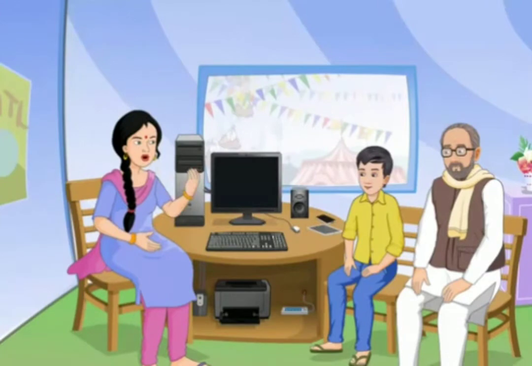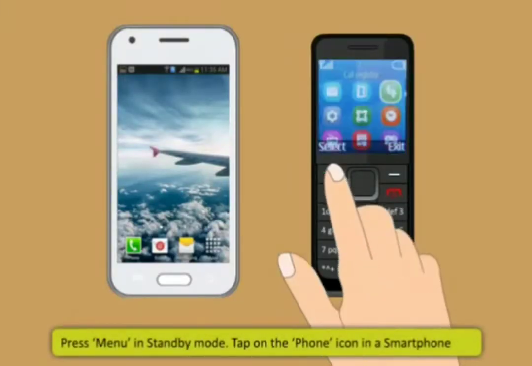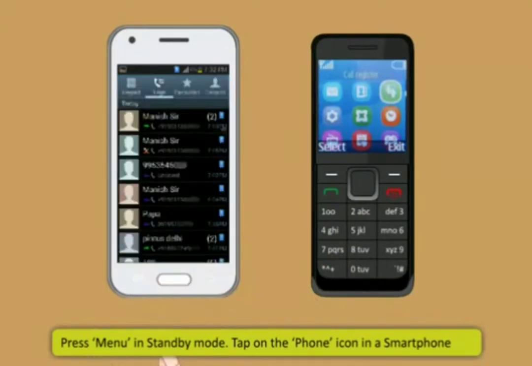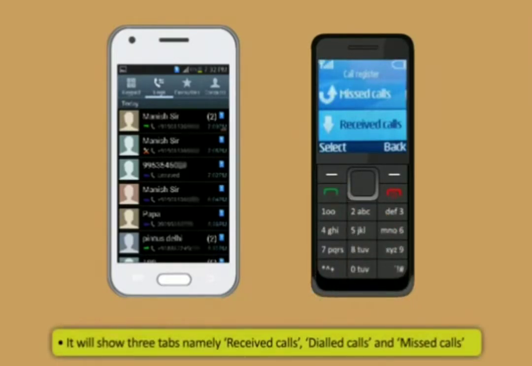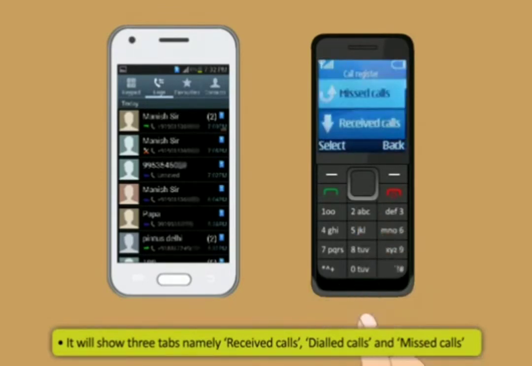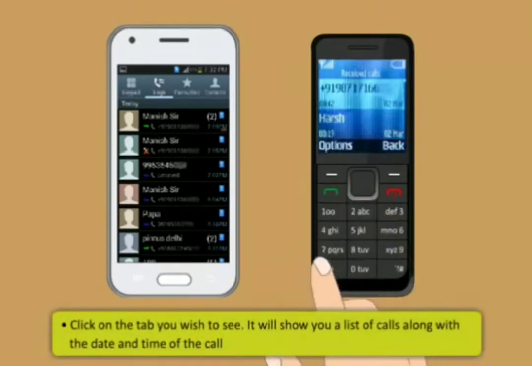This is how you can view call history. First, press menu in standby mode. Tap on the phone icon in a smartphone. Then, select Call Register or Call History or Call Log. After that, it will show 3 tabs, namely Received Calls, Dialed Calls and Missed Calls. Then, click on the tab you wish to see.